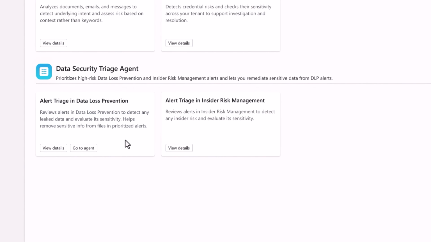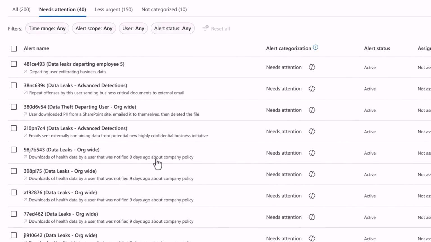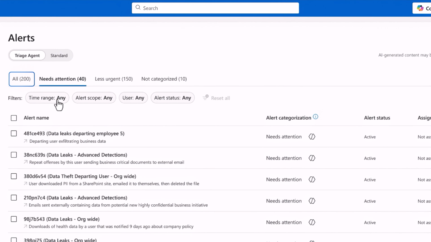This agent can triage alerts for both data loss prevention and insider risk management. I'm interested in the ones for insider risk, so I'll open it. Here are all my triaged alerts, and I can see the agent has triaged and prioritized my alert queue down from 200 alerts to 40 that need my attention.